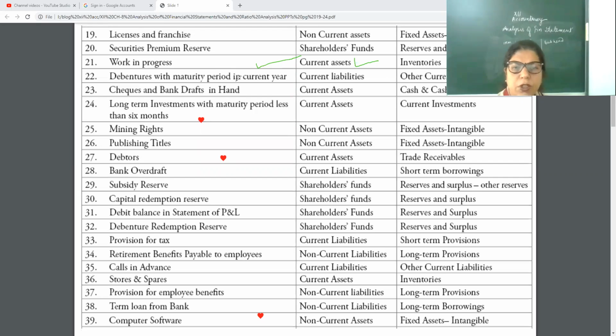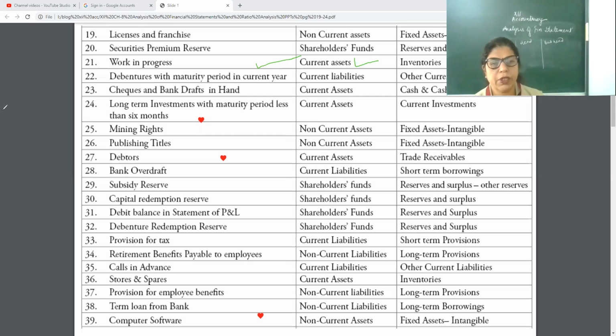Debentures with maturity period in the current year, up to 12 months, that's why it is a current liability. See yesterday's video or your work from yesterday. I told you, liability is also classified in two parts, NCL and CL. NCL means non-current liabilities, which are not related to the operating cycle and are not to be paid within 12 months.